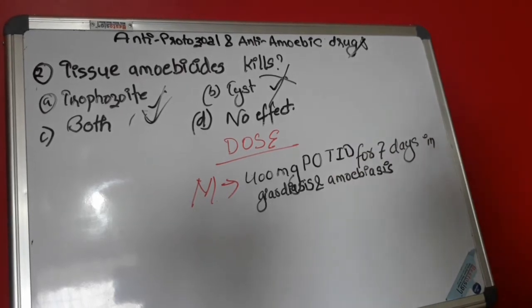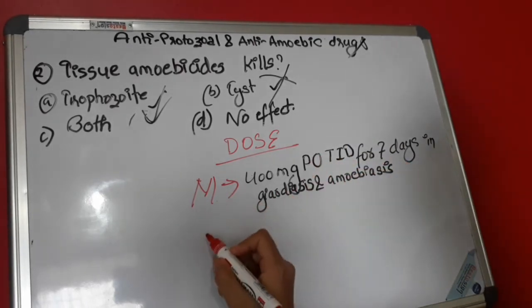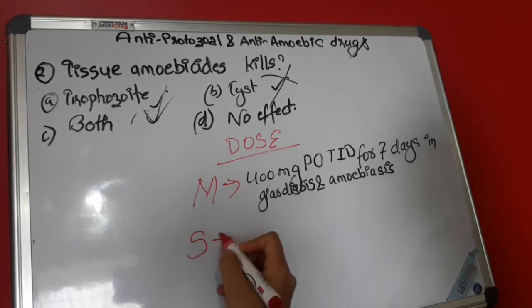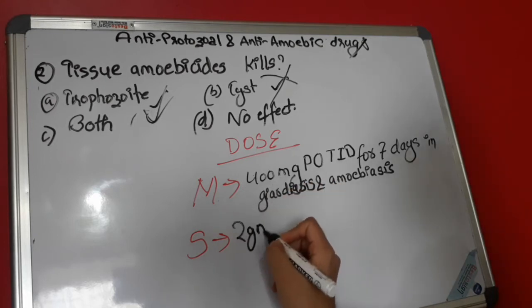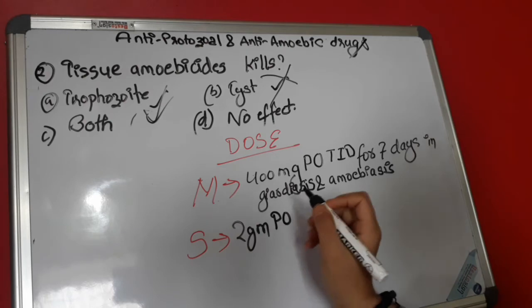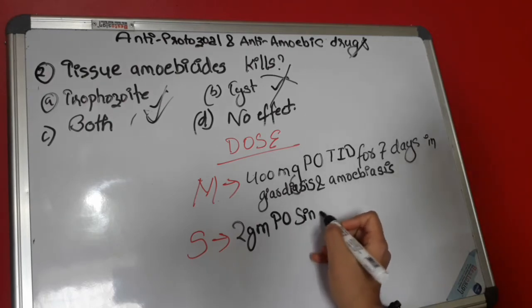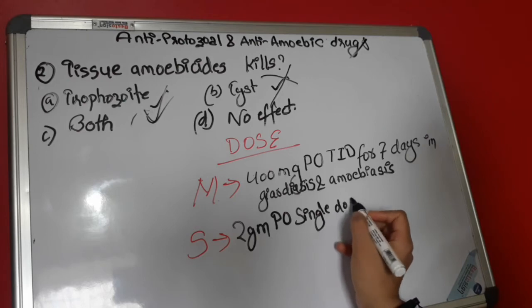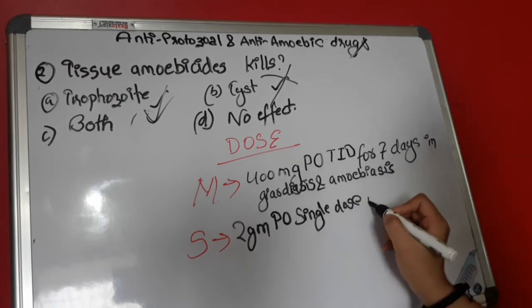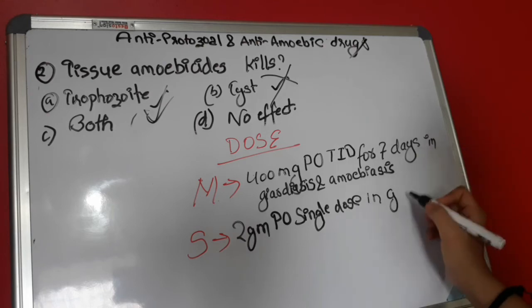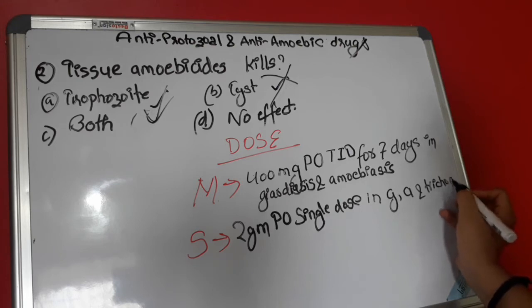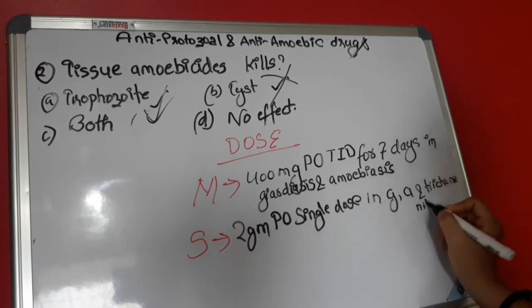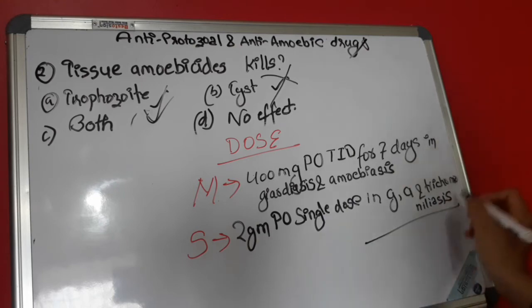If you want to know more, I can give the dose of secnidazole also, so let's learn about both of them. For secnidazole, you have to give 2 grams by oral route as a single dose in giardiasis, amoebiasis and trichomoniasis. I am writing in short form. So this was about the dose regimens. Now let's move to question number 3.